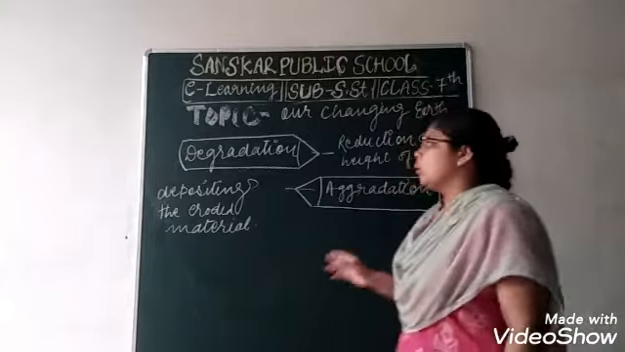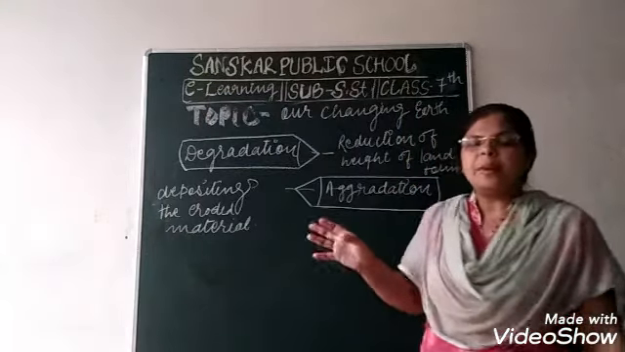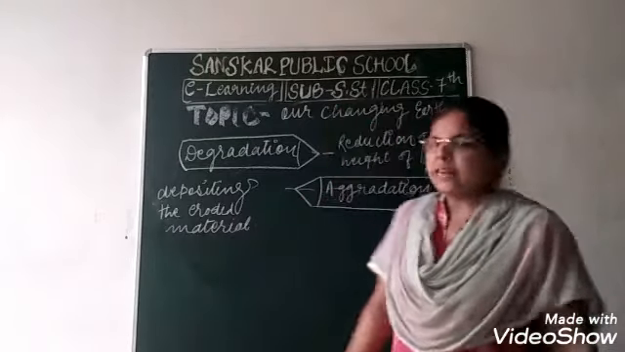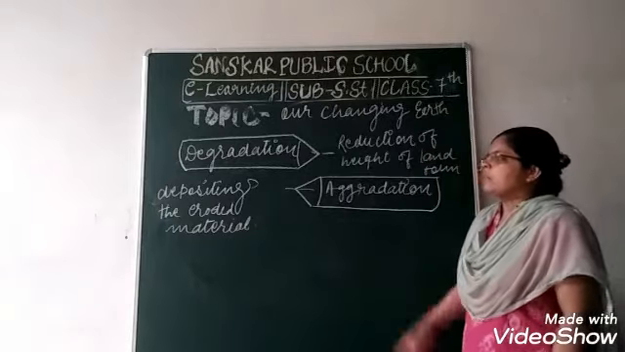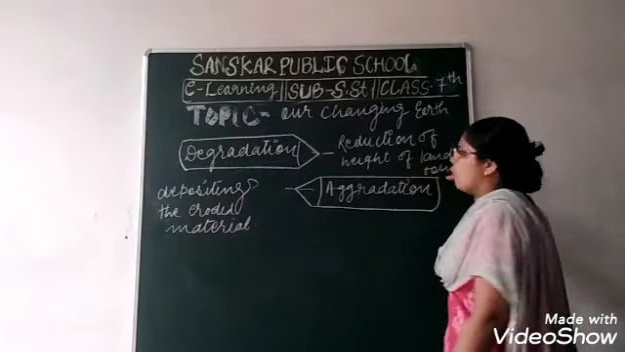Now, we will discuss degradation and aggradation. These are also movements, but these movements take place over the earth, that is, on the earth's surface. So now let's start without wasting our time. What is degradation? Degradation means the reduction of the height of the landform.